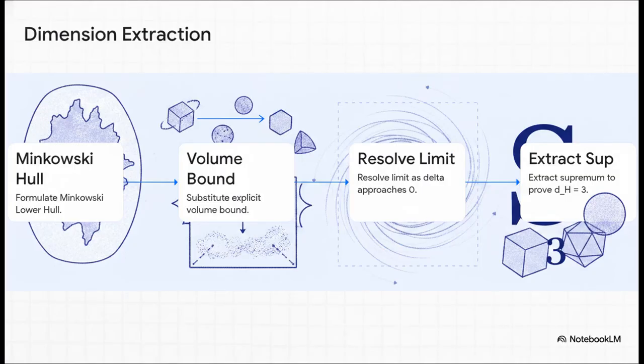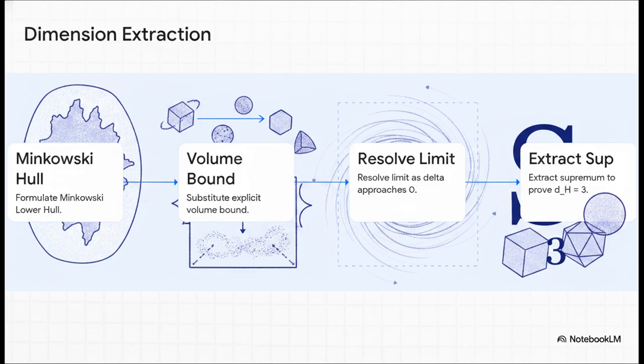Let's walk step by step through the mathematical logic of extracting the geometric dimension of our stabilized space. First, we start by formulating the Minkowski lower hull. In step 2, we take our explicit volume bound from Theorem 1.2 and substitute it directly into the logarithmic scaling equation. Step 3 is really where the magic happens.